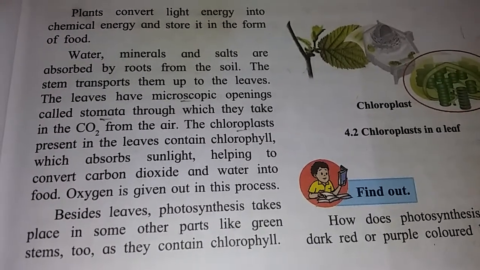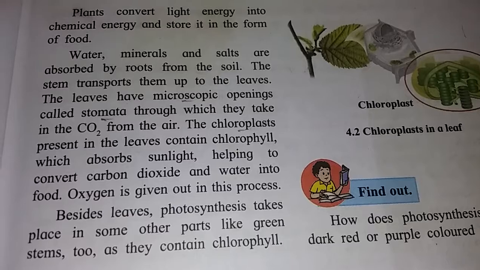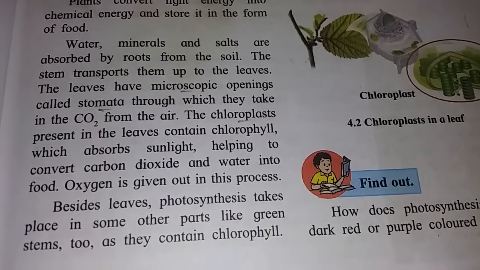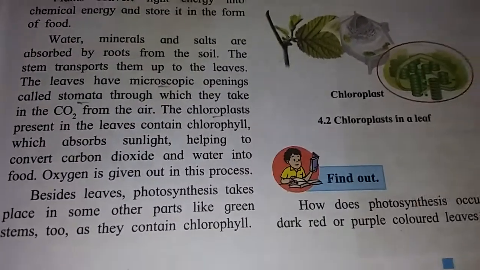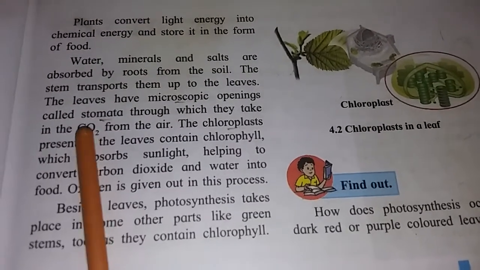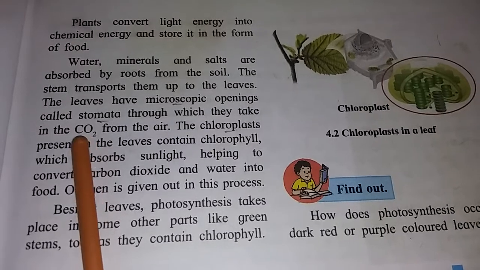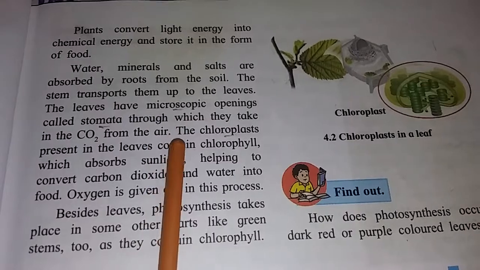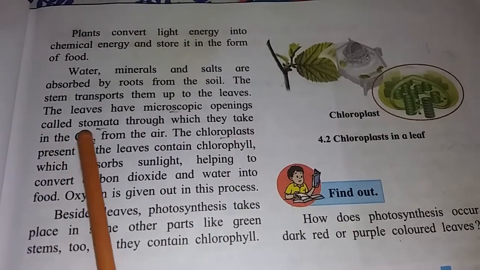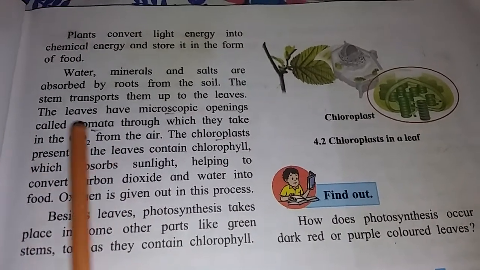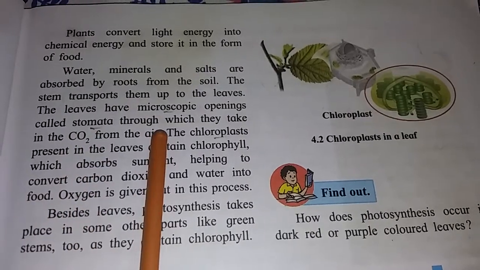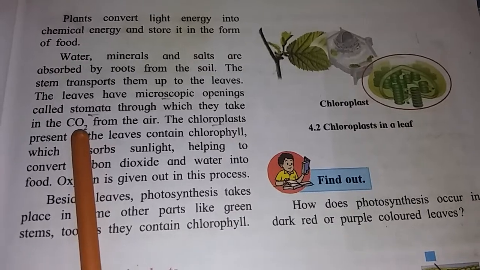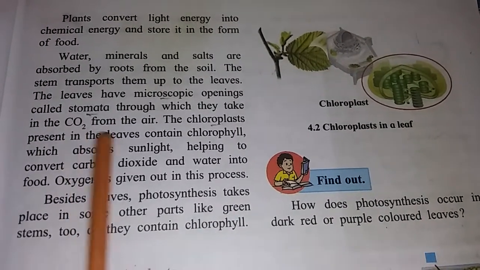The leaves have microscopic openings called stomata, through which they take CO2 from the air. CO2 is the formula of carbon dioxide. Means leaves take carbon dioxide from the air. Leaves have microscopic openings called stomata, means small holes in the leaves, and with the help of that, trees absorb carbon dioxide from the air.